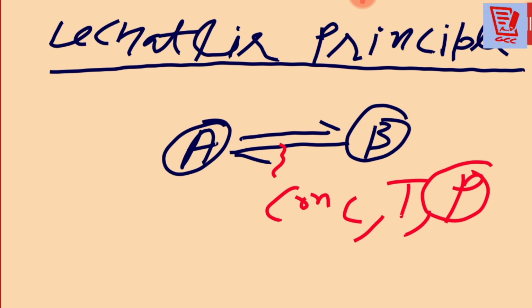So many factors can affect this equilibrium. But the equilibrium will adjust to these factors and the reaction will still remain in equilibrium, according to Le Chatelier's principle.